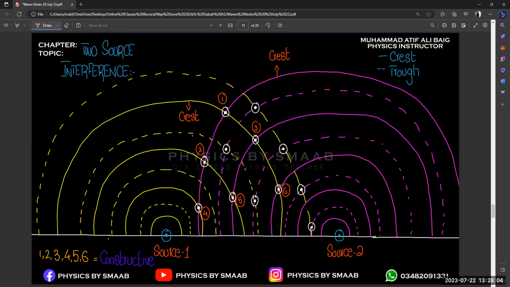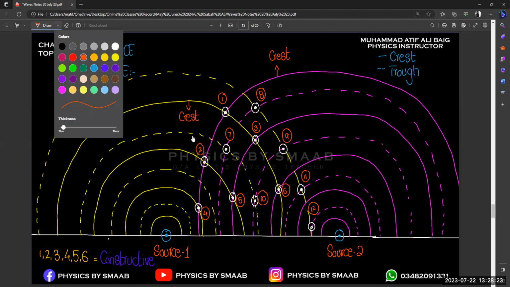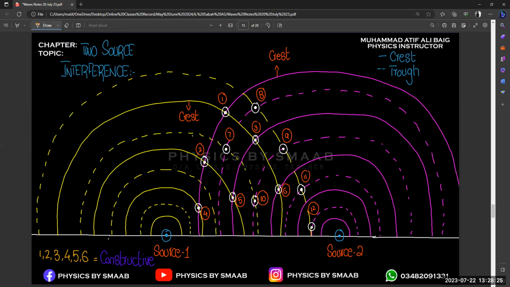Now we have some more points, like point number 7, 9, 10, 11, 12. Again we got six more points that show constructive interference.